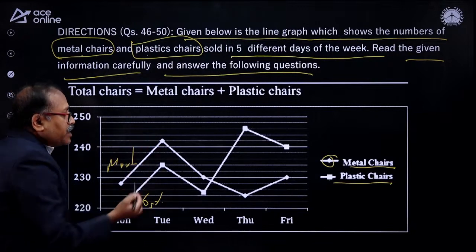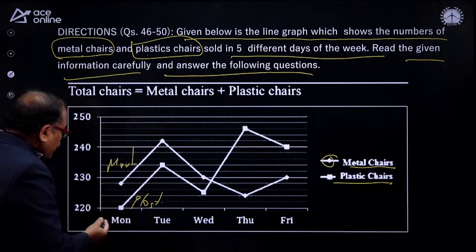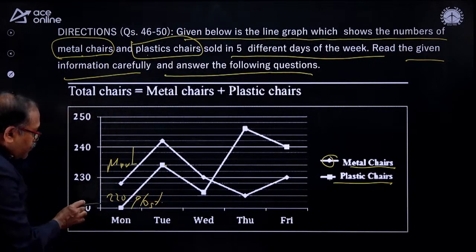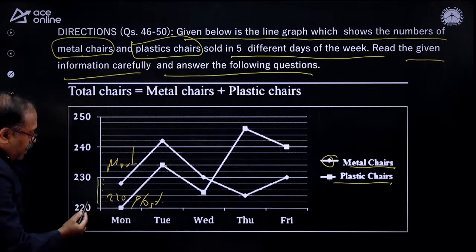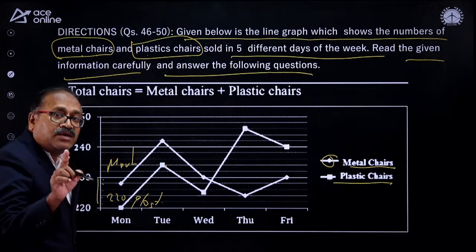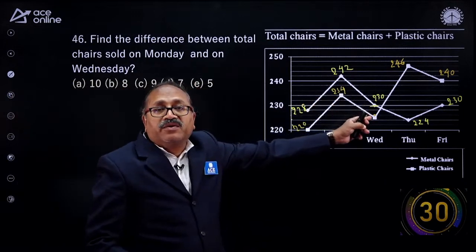So first you need to write down these numbers, and then we can answer the question. How do I write the number here? This is 220. Here it is how much? Now look at the gap. 1, 2, 3, 4, 5. The 5 gap is there. How much gap is there here? 10. That is 1 gap indicates 2.